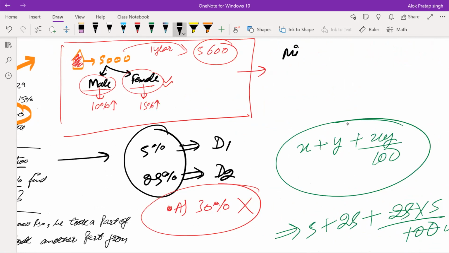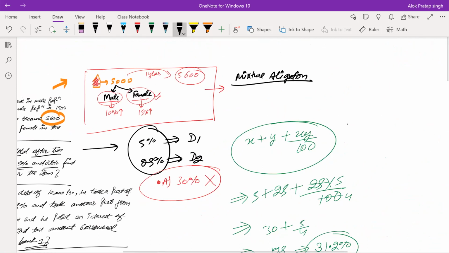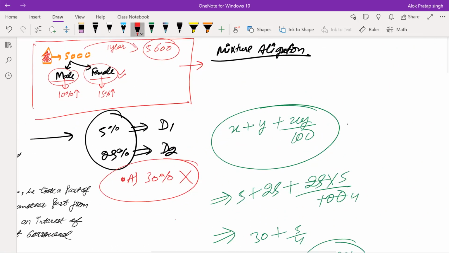In this question, we will basically apply the method of mixture and alligation, gentlemen. Right? Mixture and alligation method we will be applying. What does this mixture and alligation method say? After understanding this concept, we'll better understand how to apply such a method in percentage questions as well.